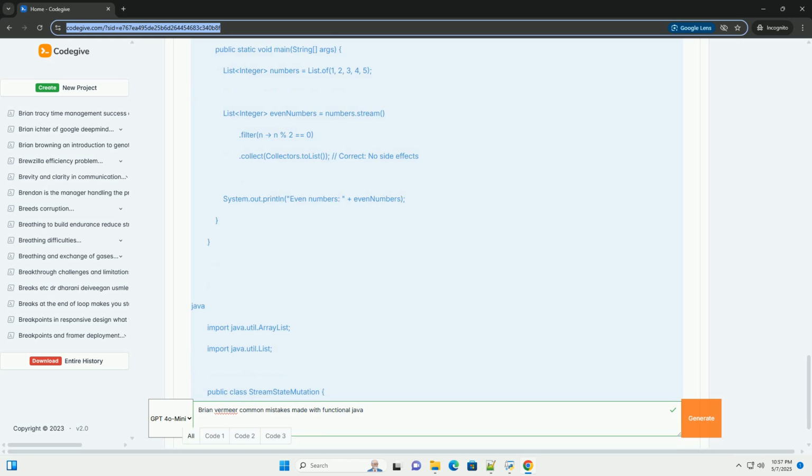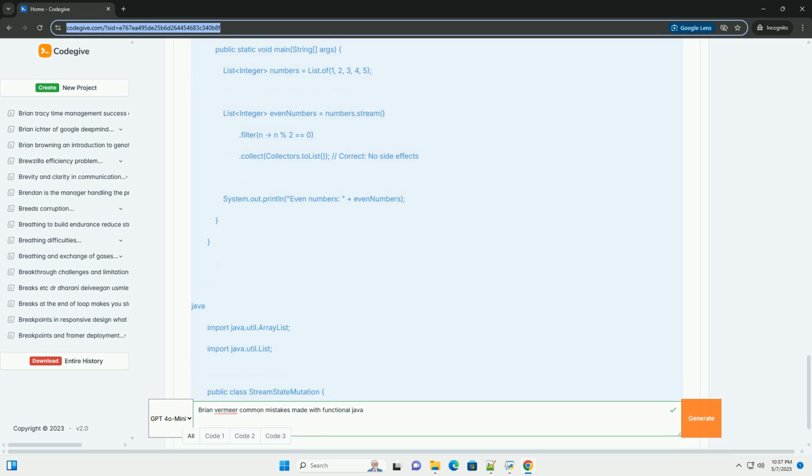Immutability. Data should not be modified after creation. Instead of changing existing objects, create new ones with the desired modifications. Pure functions. Functions that always return the same output for the same input and have no side effects, i.e., they don't modify external state, perform I/O, or throw exceptions unexpectedly.